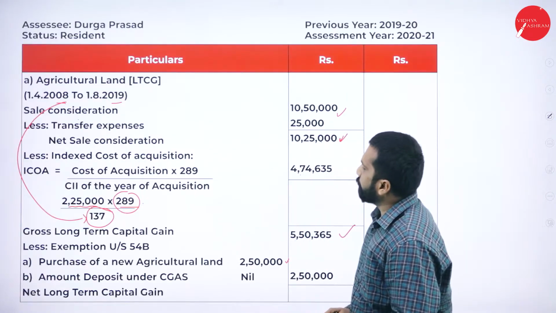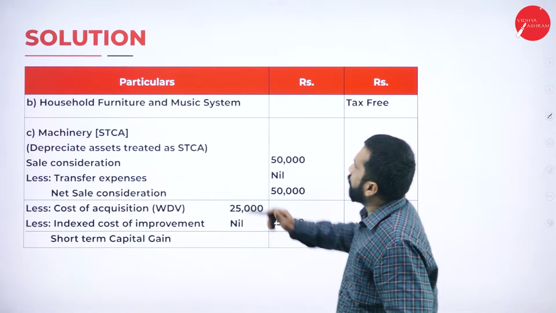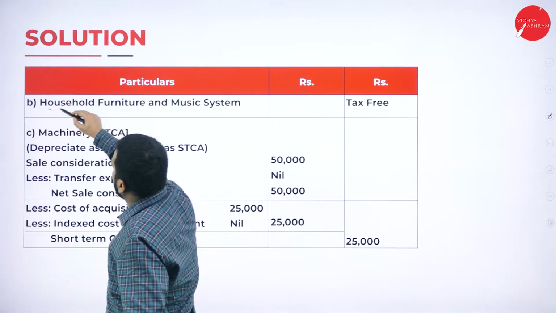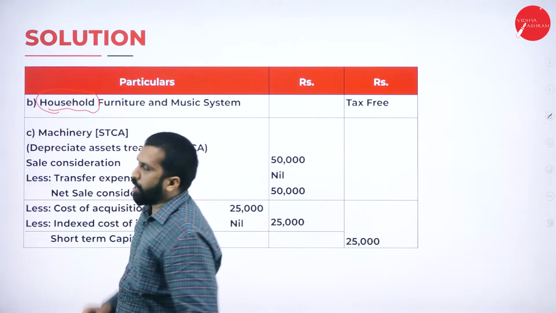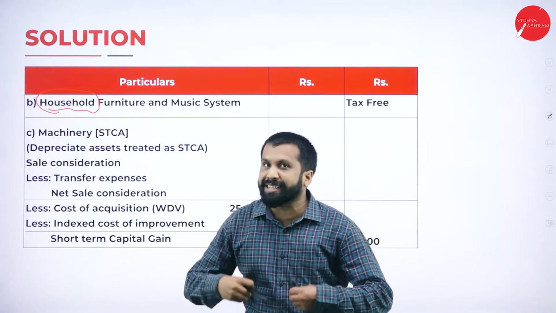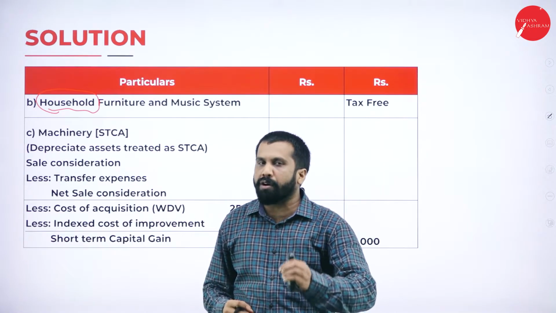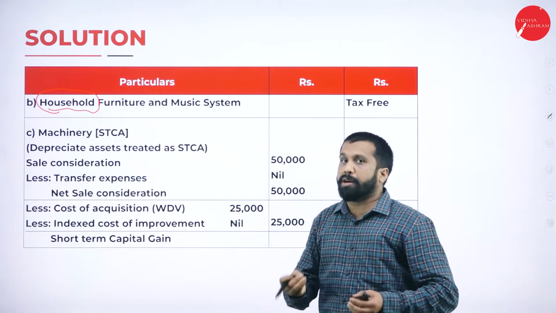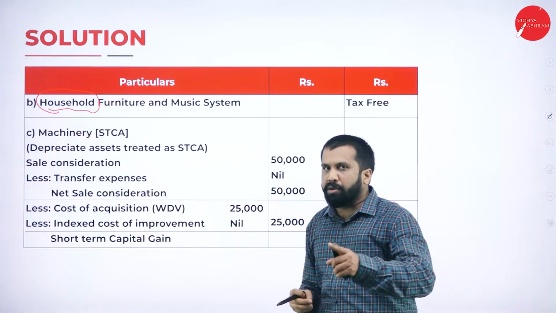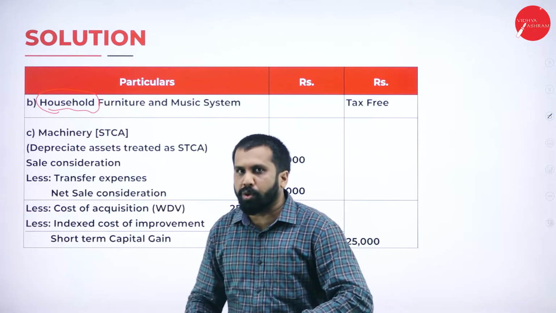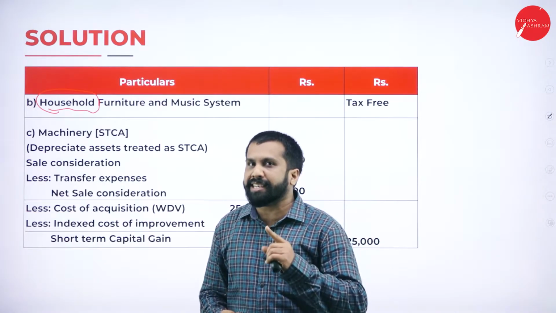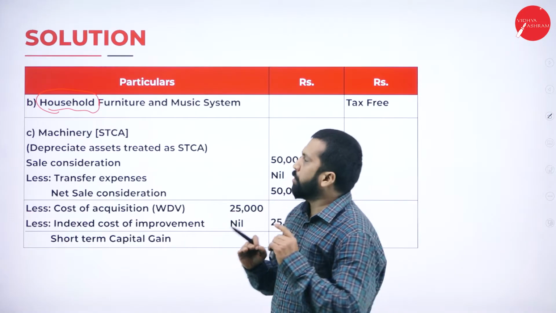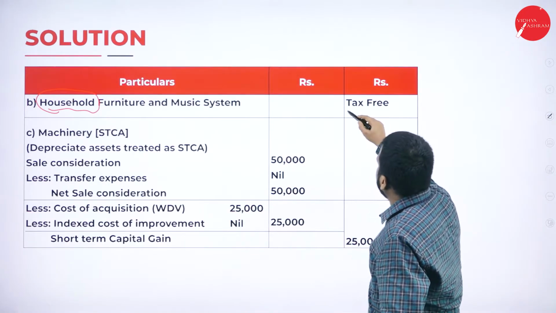For this, remember, household furniture. Household means what? Personal. You have used it for your personal use. Now, anything which is used for your personal purpose, will you call it a capital asset? No, we don't consider this as a capital asset. Then what should we do? We should consider it tax free.